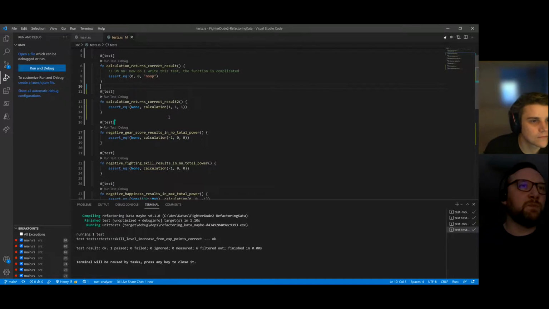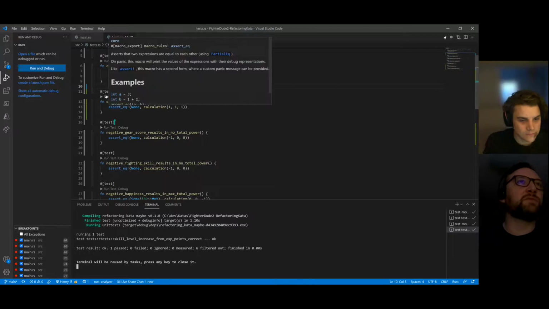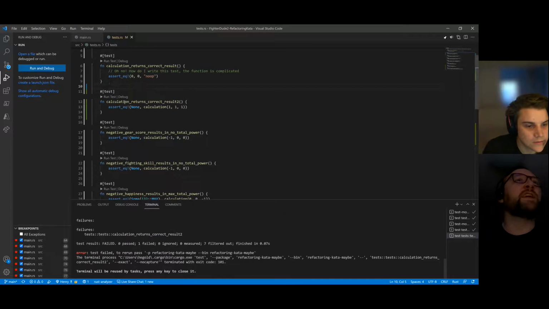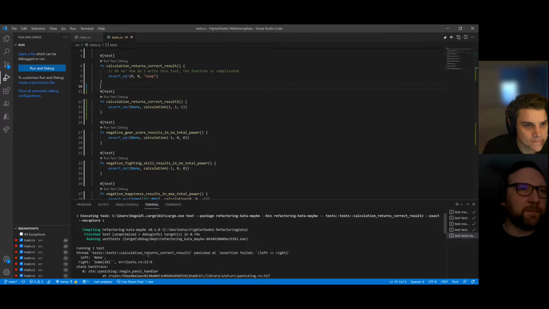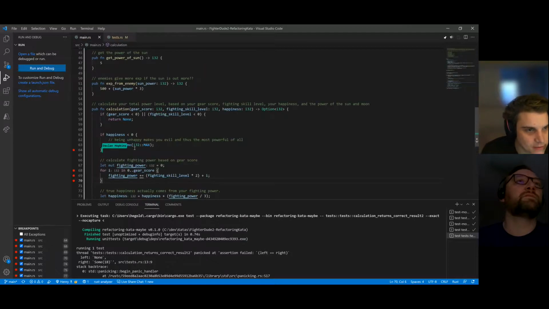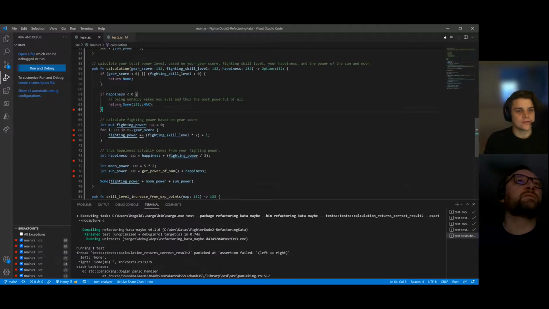Well, it looks like it passed, but no additional coverage was created. No additional coverage. Oh, wait, I am wrong. I hit debug, but I didn't see any error in the terminal. When I hit run, I do see an error. So it looks like it's expecting None, but it found a Some(18). So I guess it did make it through the method then. Otherwise it would have given us None or an i32 message.